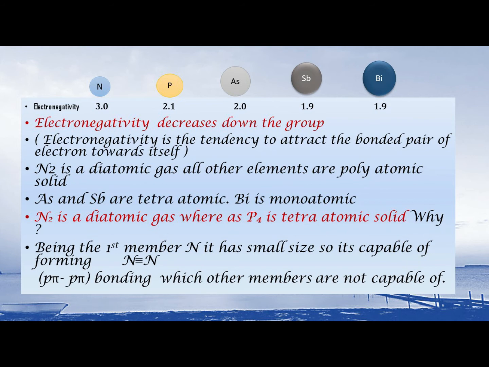If you look into the value, you can see that electronegativity decreases down the group. Therefore, among these elements, nitrogen has the highest electronegativity. Also, nitrogen has the smallest size.